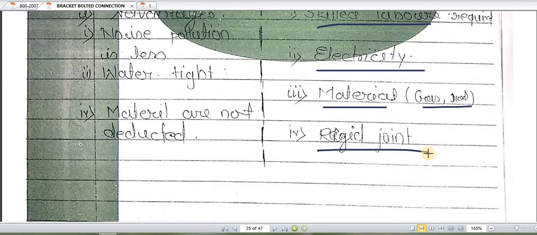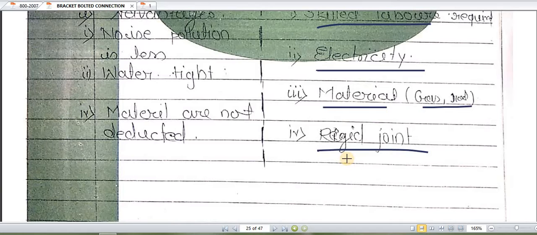Rigid joint in the sense, due to thermal expansions or some change in temperatures, there may be cracking in the welded connections, but in bolted connections there may be flexible joints. For example, in summer seasons, if there is expansion in steel joints, there is a factor of safety in bolted connections.